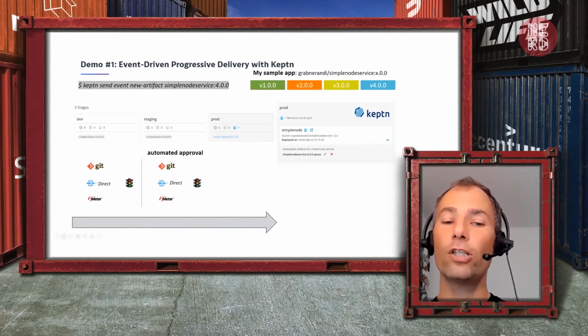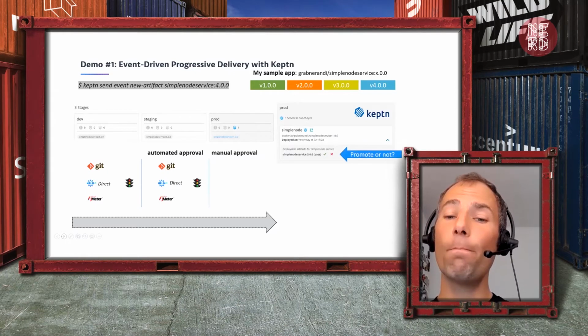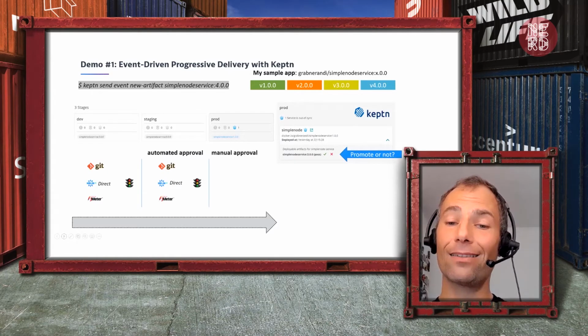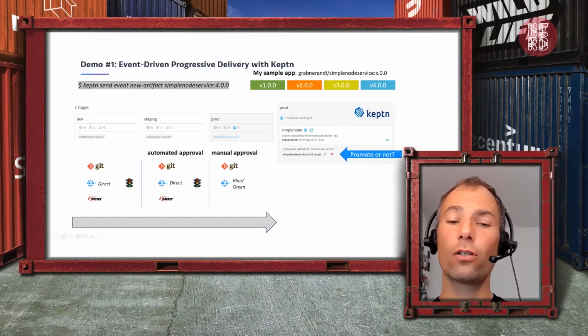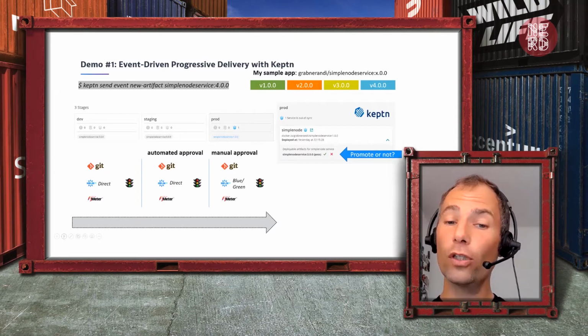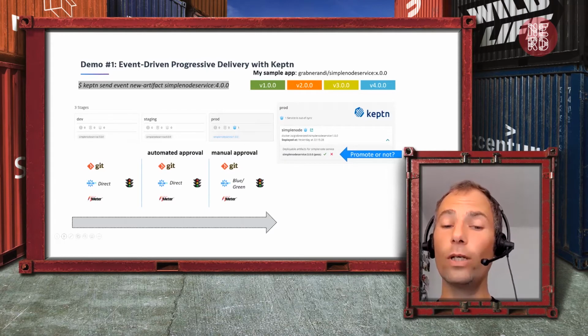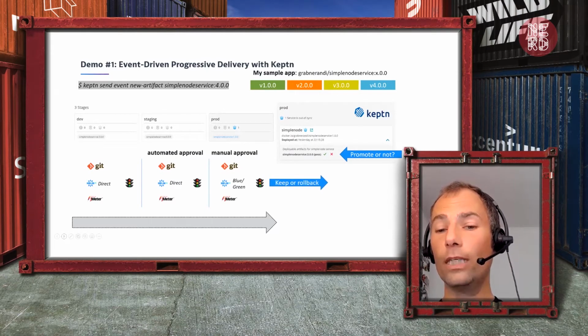And then in my demo, I specified I don't want automated approval in prod, but I want manual approval, which means I get asked, do you want to promote this into production? And if so, the same process goes on: git change, then I do a blue-green deployment, then tests are run to make sure that everything is also still good in production. And then the quality gate is again analyzed and says, is this a good build, yes or no? And if so, we keep it or we roll it back.